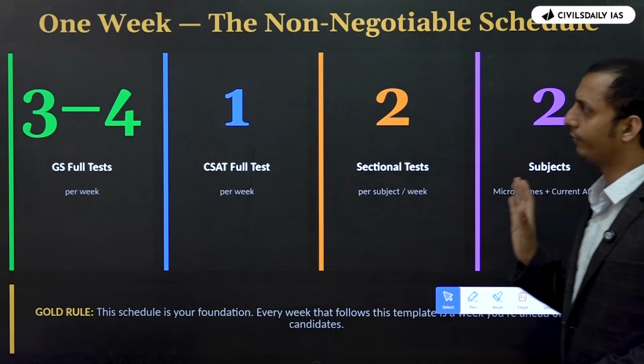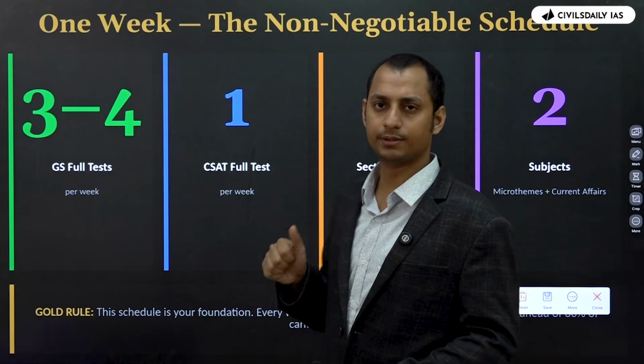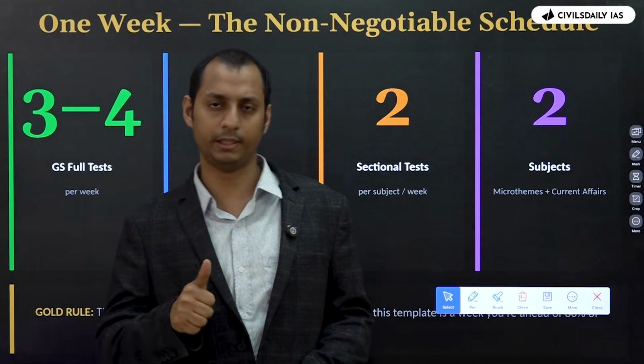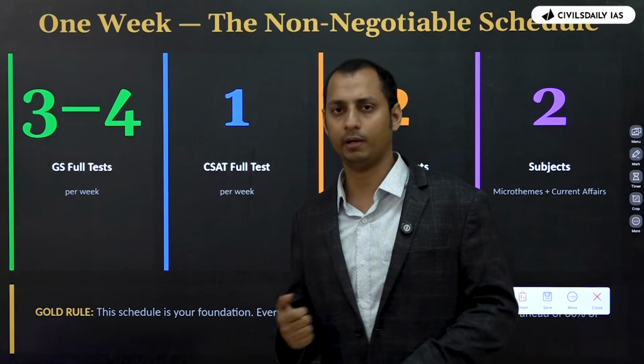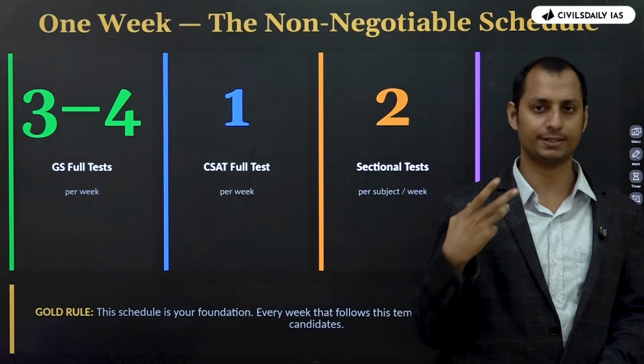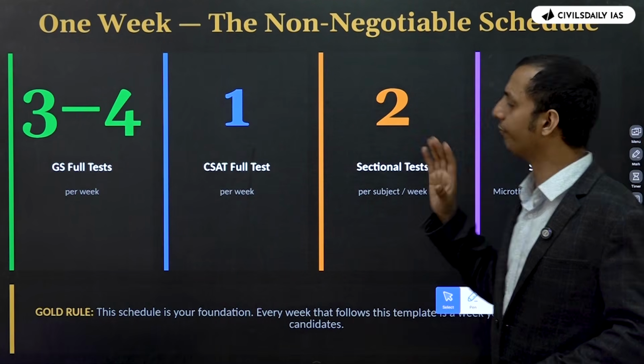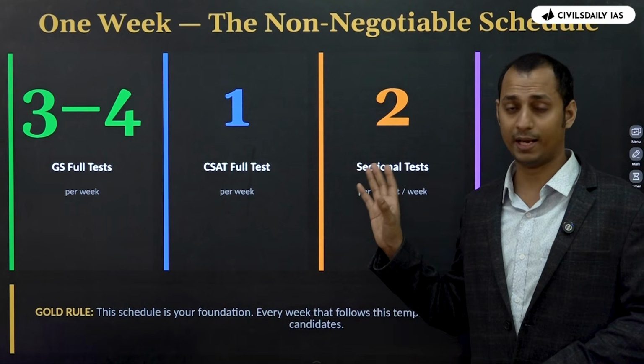Now, so what should your 1 week look like? At least 3 to 4 GS full tests. Definitely every alternate day, Monday, Wednesday, Friday, Sunday. Go for at least 1 CSAT full test as well.